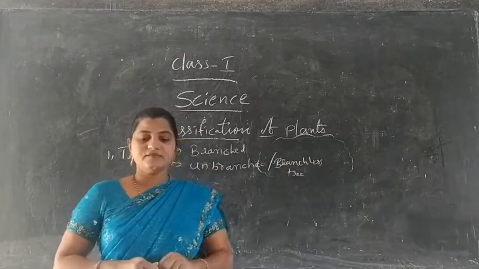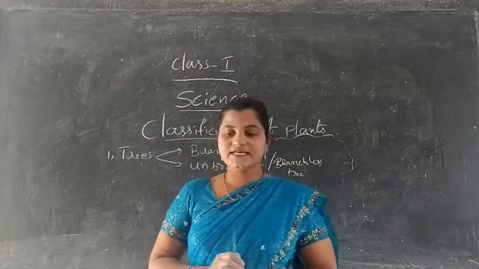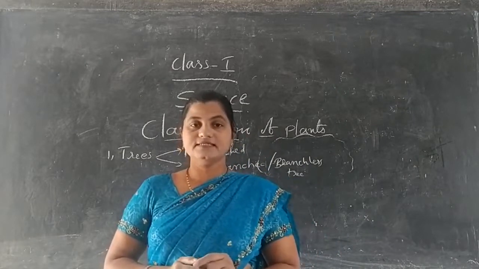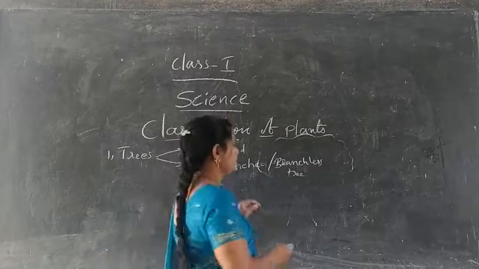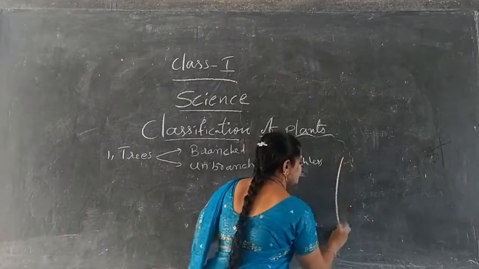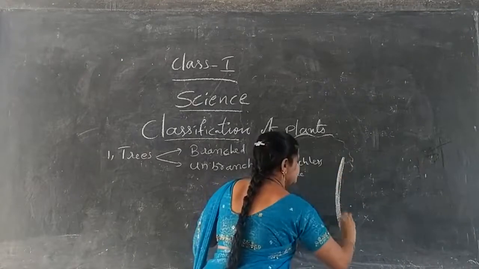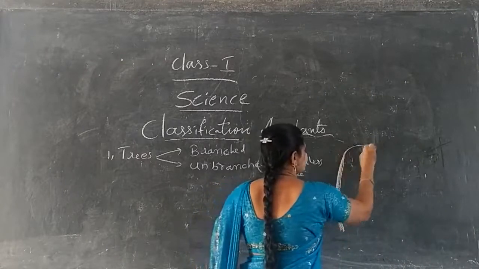So what are the examples for branchless trees? For example, papaya and coconut. This type of tree does not have branches. For example, when we look at the papaya, this tree is like this, and this is the stem, and these are the leaves.